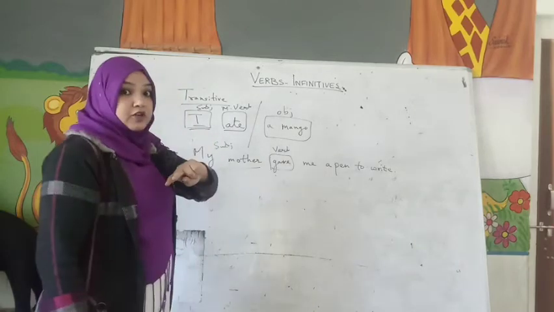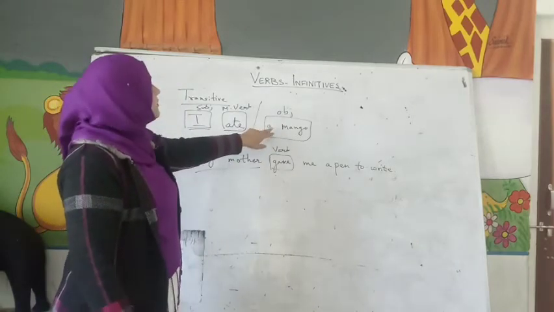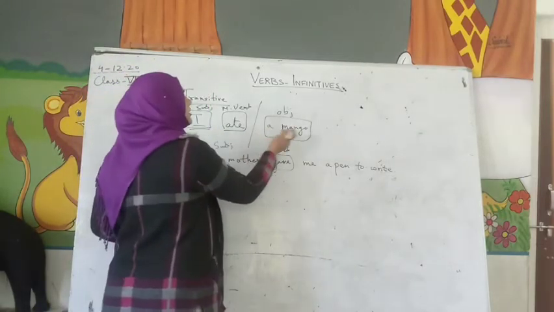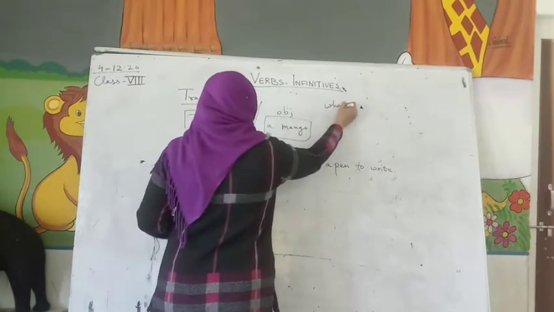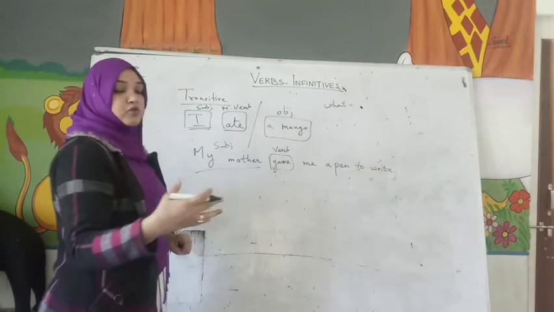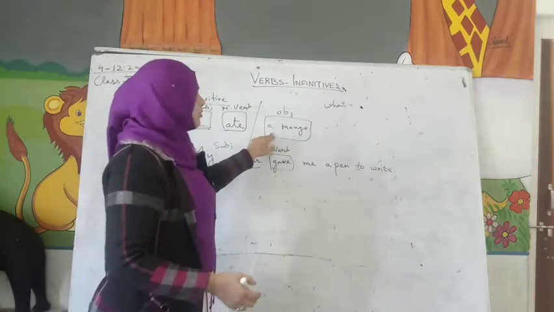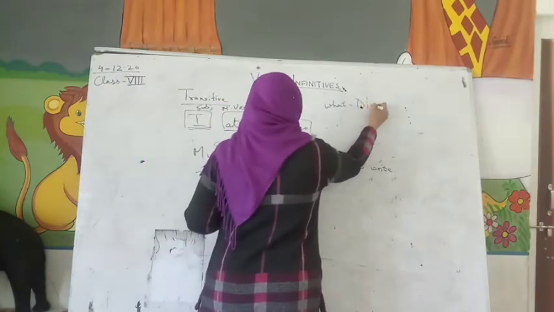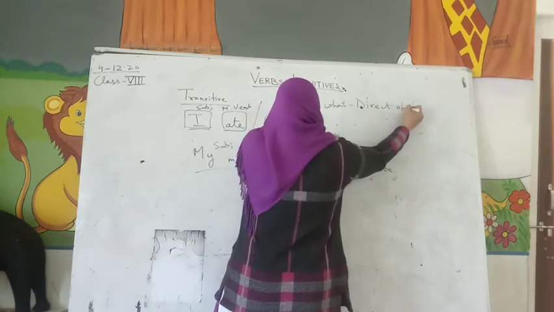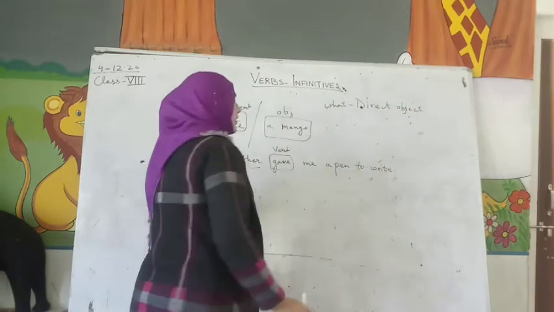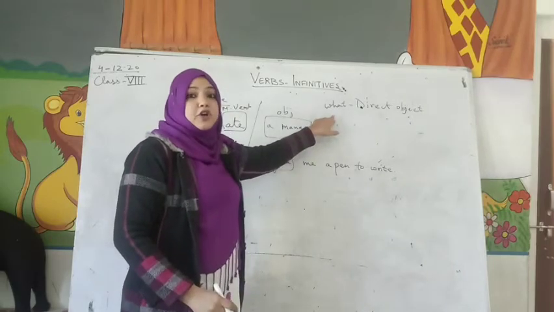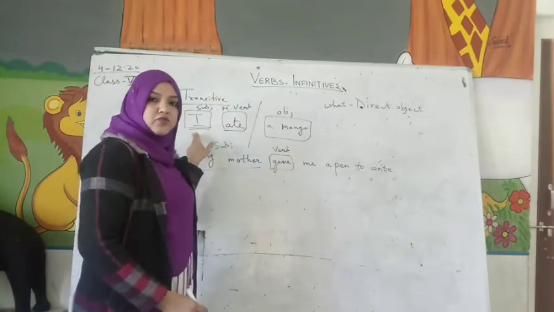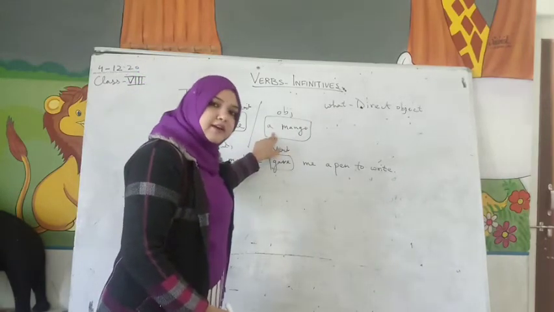Now, to find out the object, there is one more thing. How will you find out the object? You have to ask the question what? I ate what? Mango. So to find the direct object, you ask the question what and you come to know the answer. That is called a direct object. To find a direct object, we have to ask the question what? What did I eat? The answer is a mango. So this is a direct object.